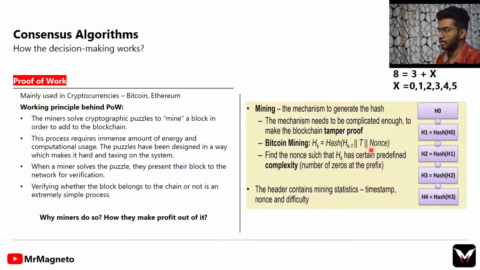So what we do is submit this nonce value along with our block in order to add it to the blockchain. Upon verification, everyone will try calculating the hash using this nonce value, and if they all get this hash value, then they will accept and validate that this block is genuine, and then they will go for the transaction and everything. And if everything is validated, he will be rewarded something like 12.5 Bitcoin in the Bitcoin network. So that's how proof of work works in a public network.